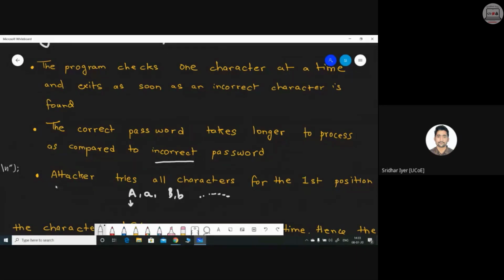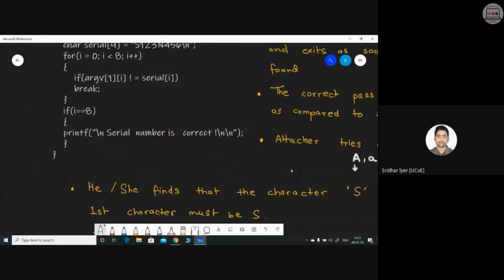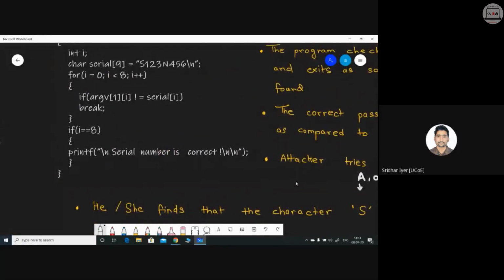Nearly about the same time. But which character will take the longest time? It is S, because my first character is S over here. So for example, S may take a very long time, for example, 9 seconds or 10 seconds. That will be the time which will be the highest. If any incorrect value is encountered, the loop will simply break out. The loop will simply move out of it.